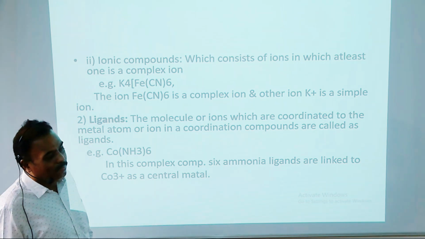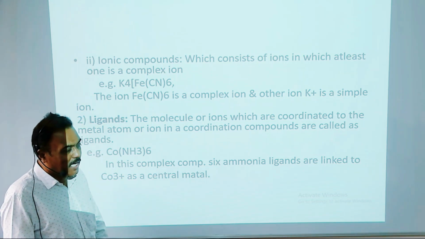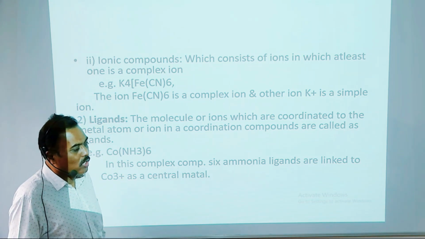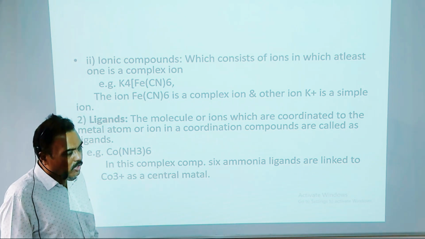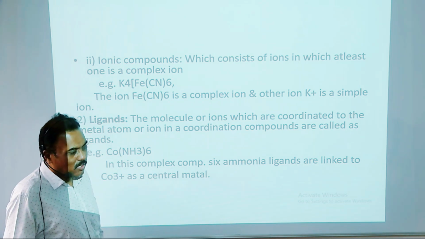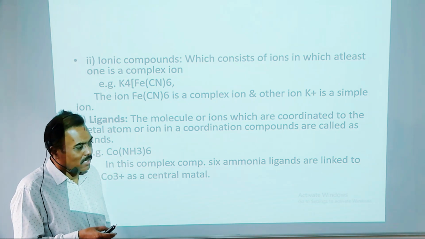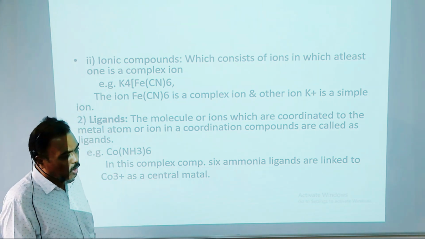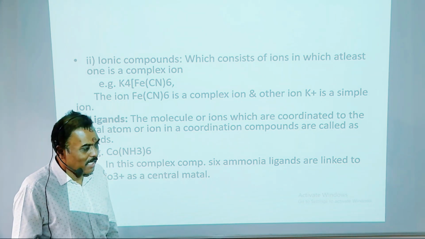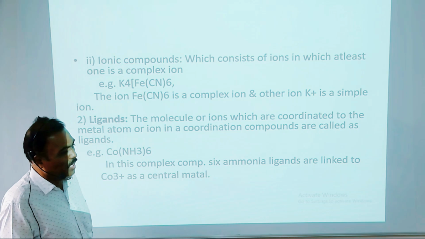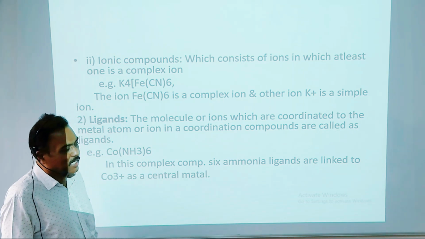In a coordination compound the metal ion is directly attached to a number of ions or molecules, and these ions or molecules attached to the central metal ion are called ligands.